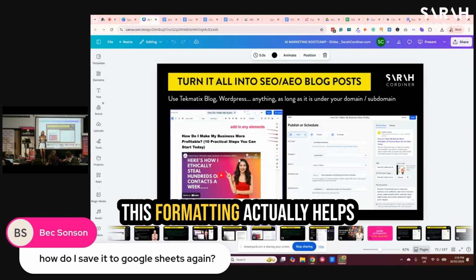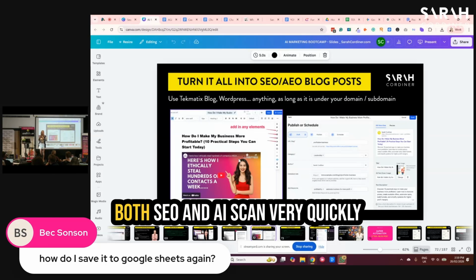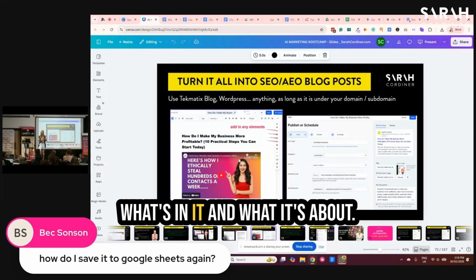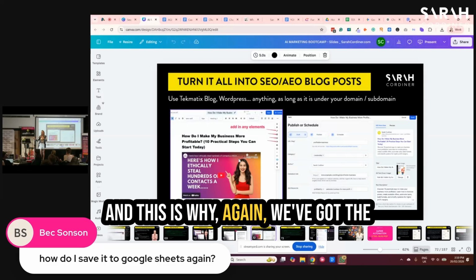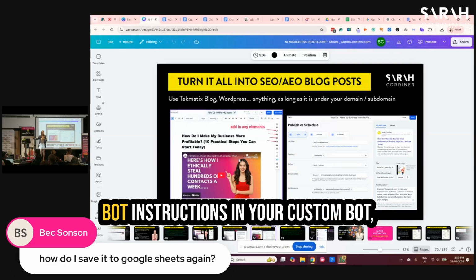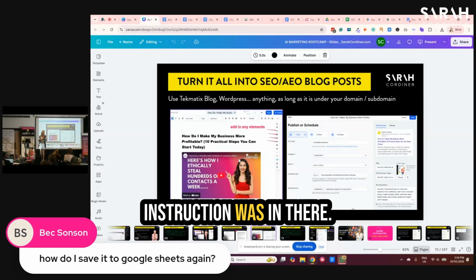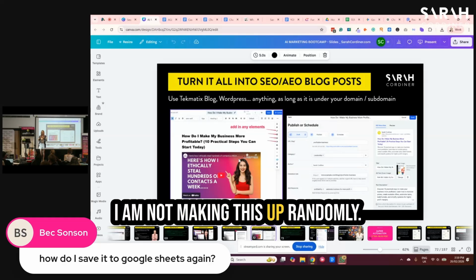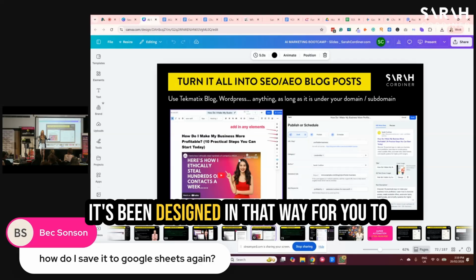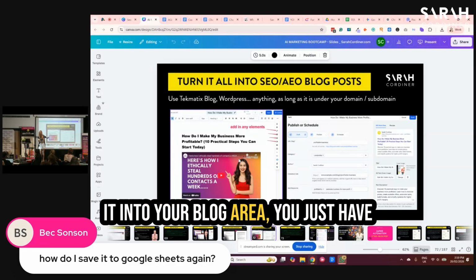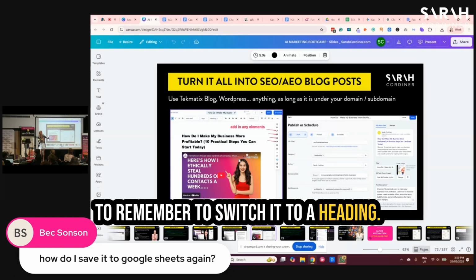This formatting actually helps both SEO and AI scan very quickly through your content and identify what's in it and what it's about. And this is why we've got the bot instructions in the custom bot GPT you've made to make subheadings. I don't know if you noticed that instruction was in there. I'm not making this up randomly. It's been designed in that way for you to have SEO power, but when you paste it into your blog area, you just have to remember to switch it to a heading.